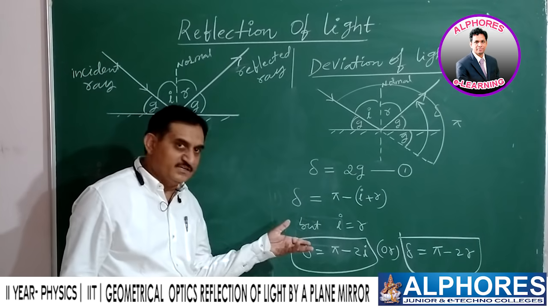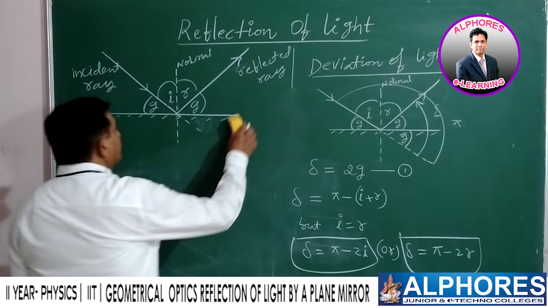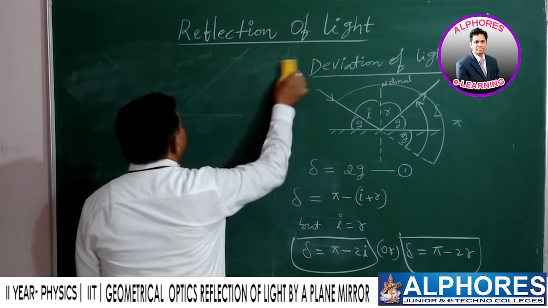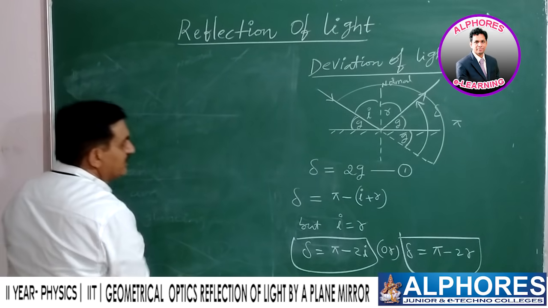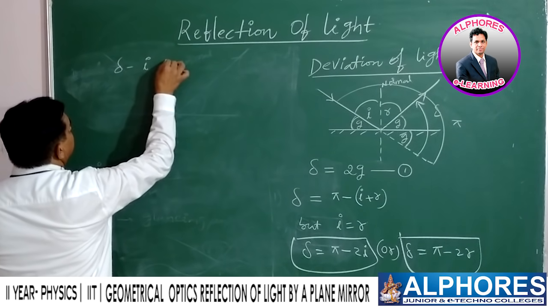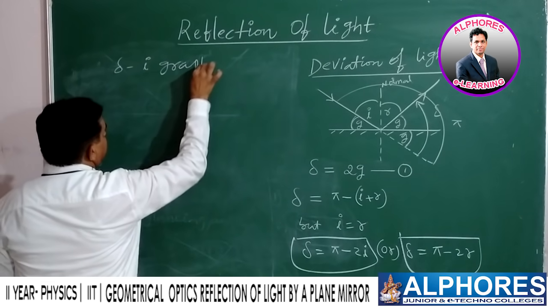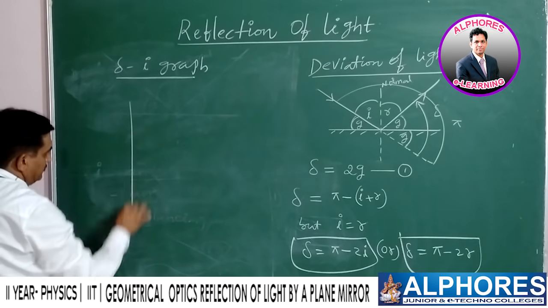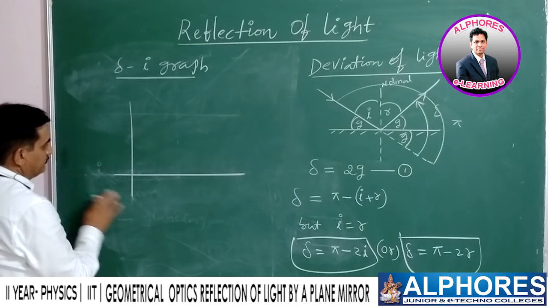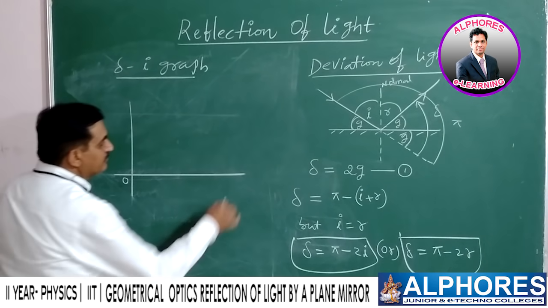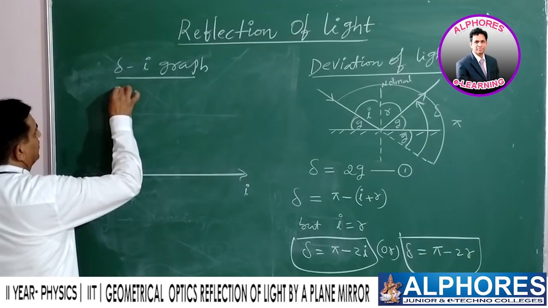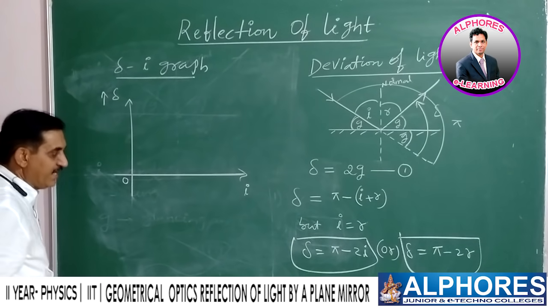And if you go for the graph, what is the nature of the graph drawn between the deviation suffered by the light and the angle of incidence? The delta versus i graph. See, the angle of incidence is taken along the x-axis and deviation along the y-axis.